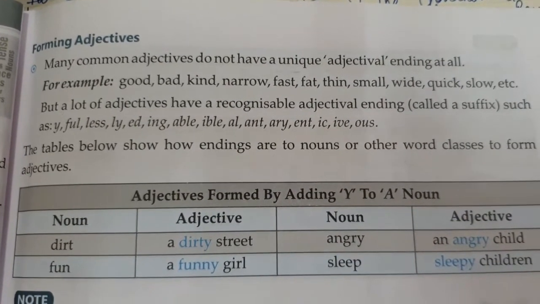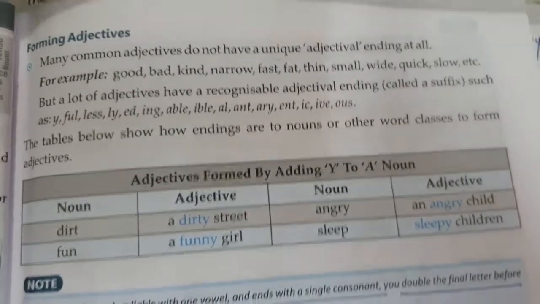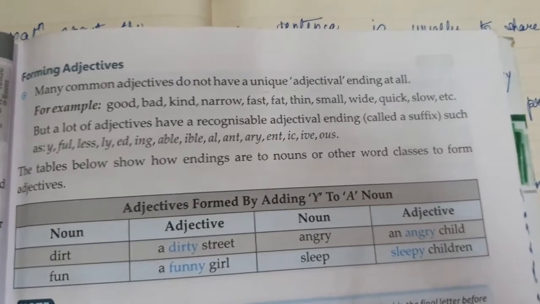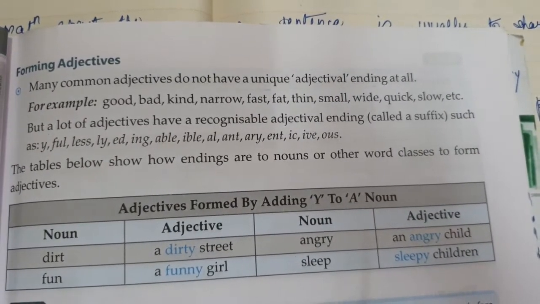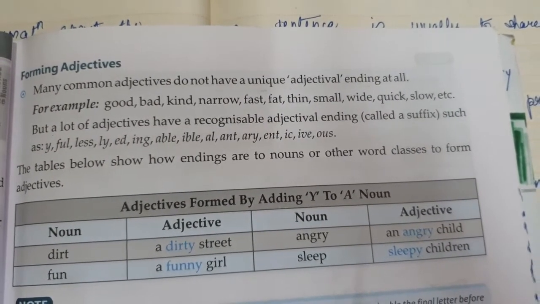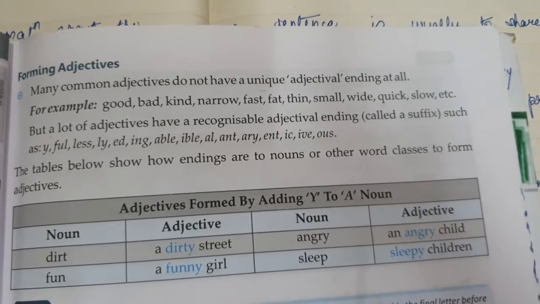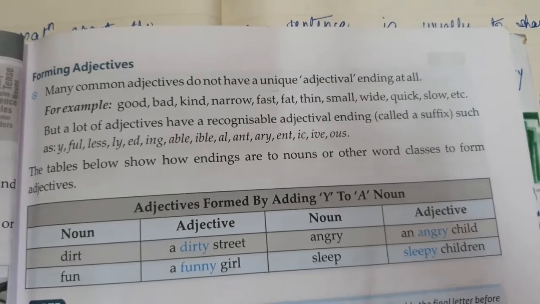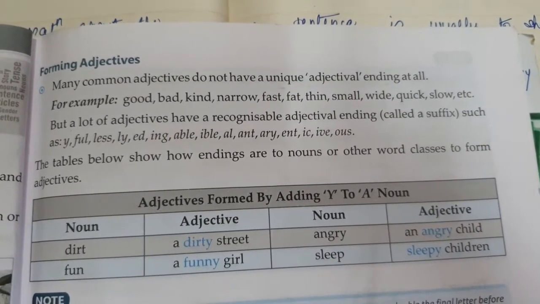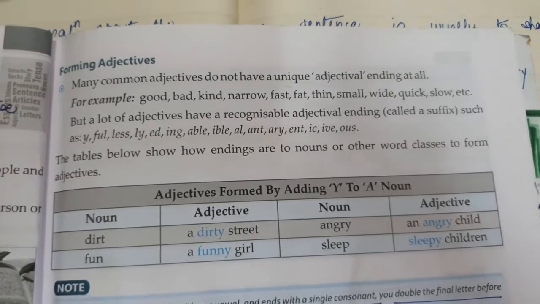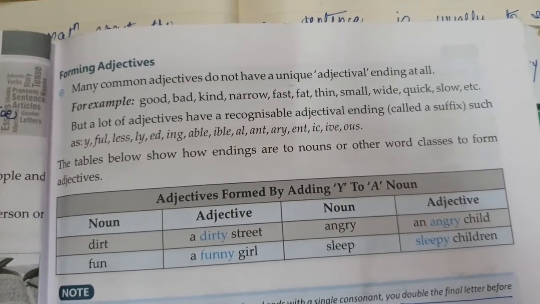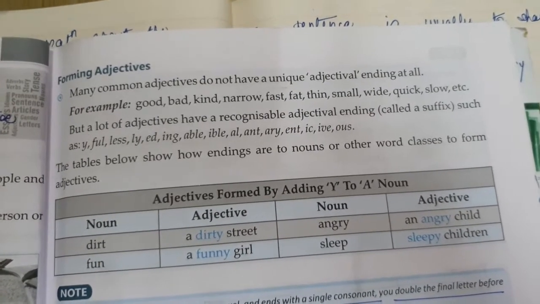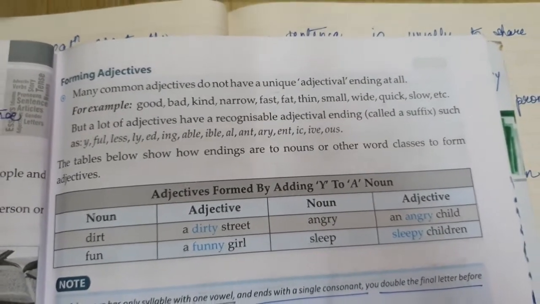Now next is, how do we form adjectives? So first one is, many common adjectives do not have a unique adjectival ending at all. For example, good, bad, kind, narrow, fast, fat, thin. So all these are adjectives without any kind of an ending to it. But there are certain adjectives which require an ending. So there are certain words basically which require a suffix to make them an adjective.